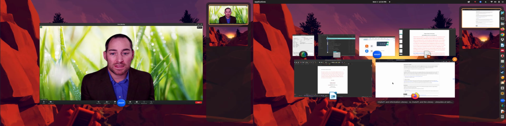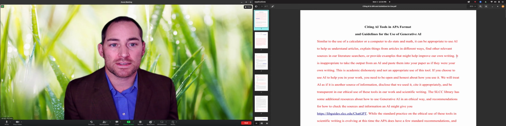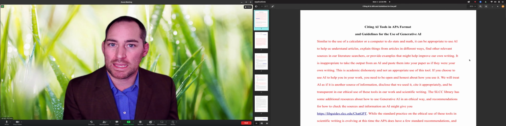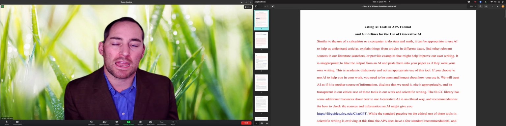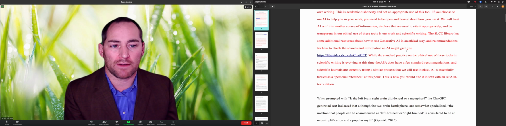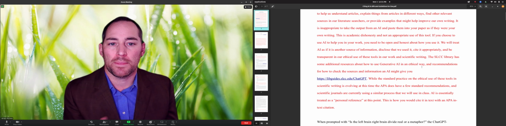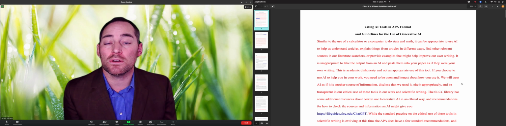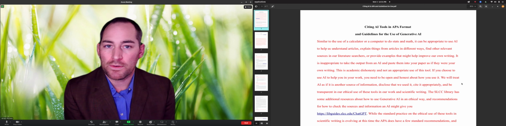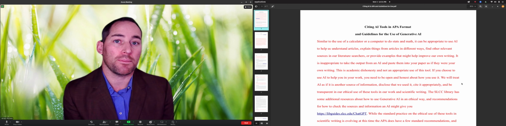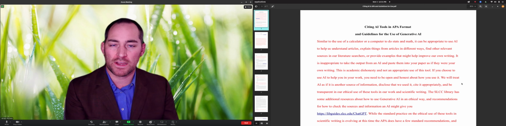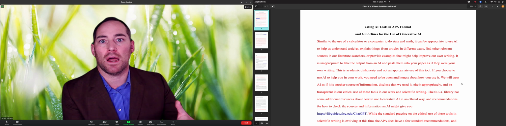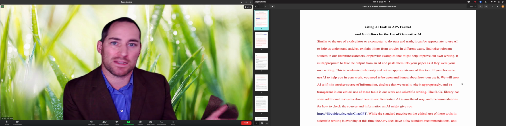The document that I've shared with your class should be on Canvas, maybe I emailed it to you, is a pretty detailed instruction for citing AI tools in APA format. A lot of this first paragraph are things that I have already said, but essentially the main point is that currently scientific journals are referencing AI as if it is a personal reference. So if I was at a research conference, I was talking to another professional, and I said, hey, can you describe this to me, this concept that is new to me?